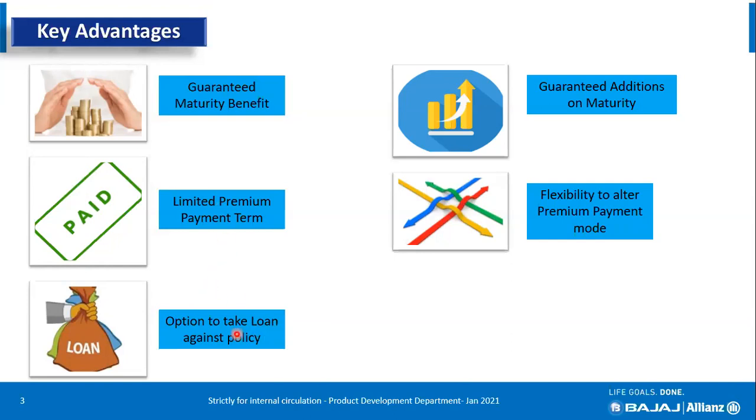The loan option was earlier there. There is no change, so the loan is available, and the guaranteed addition is completely dependent upon the age at entry, policy term, and premium payment term. And there was always a flexibility to change the premium payment mode from yearly to half yearly and monthly, preferably after the second year, because in the first year we should advise taking an annualized premium.